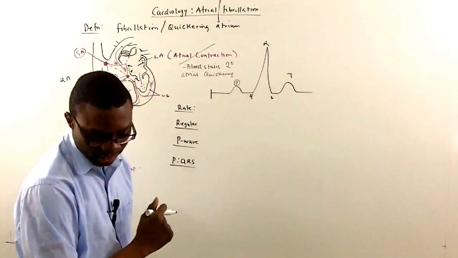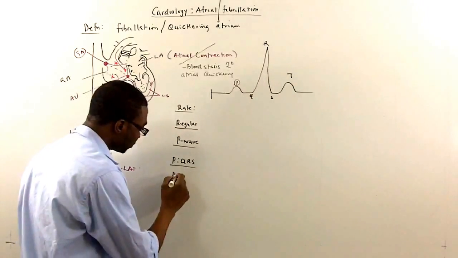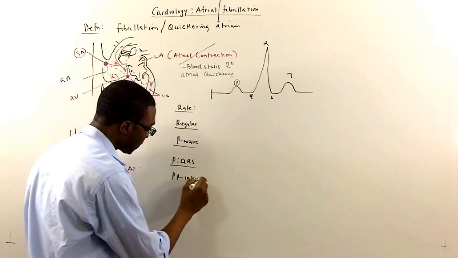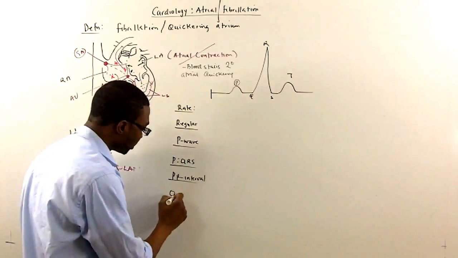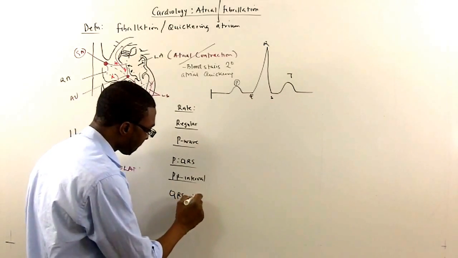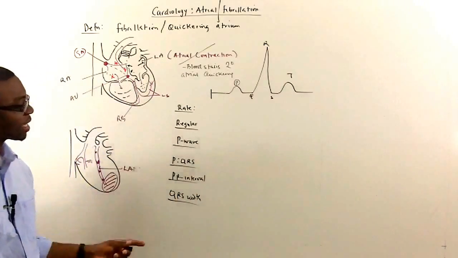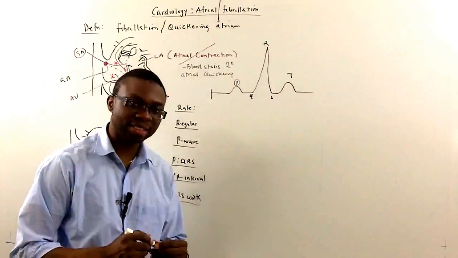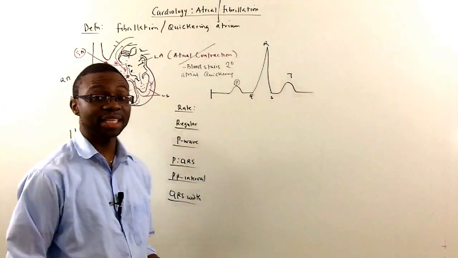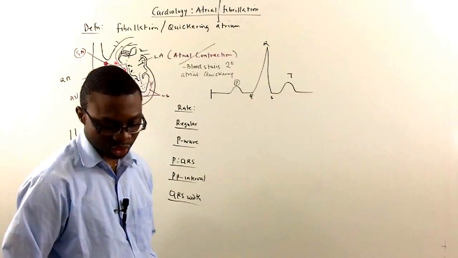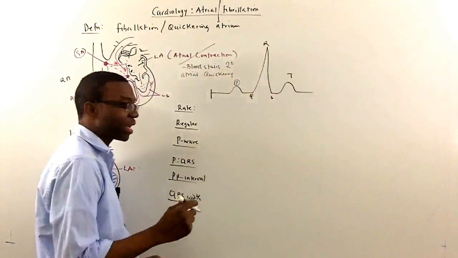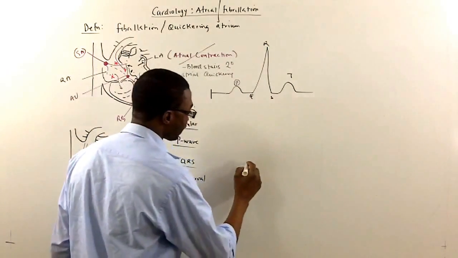You also want to check the PR interval. And last but not least, you want to know what the QRS width is. These parameters are the things you've got to keep in mind when you look at an EKG that has atrial fibrillation. Now I'm going to go ahead and draw what atrial fibrillation looks like on the EKG.